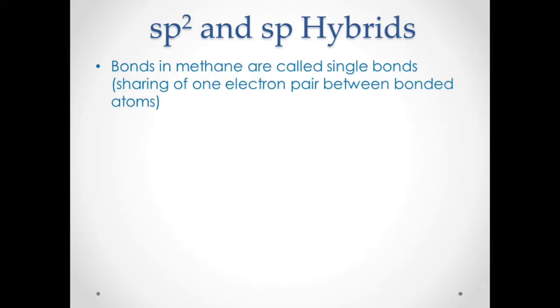Okay, so it's not all the time that all of the compounds or molecules are sp3 hybridized. There could be an sp2 hybridization, and some of them could be sp hybridized. So let's talk about it now. Bonds in methane are called single bonds. We have learned earlier that those sp3 bonds in methane are single bonds because they have only one bond.